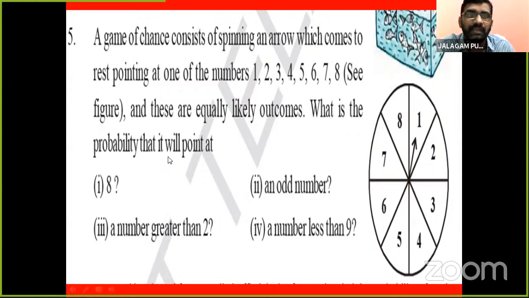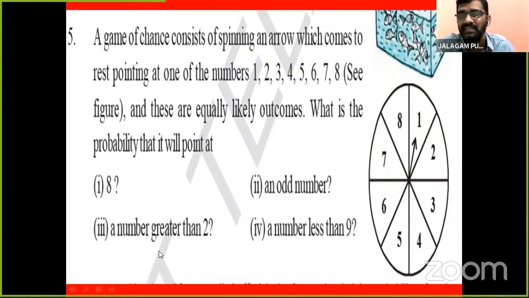So what is the probability that the arrow comes to rest pointing at 8? The arrow stopped on an odd number. A number greater than 2.